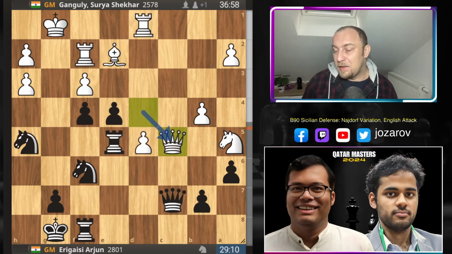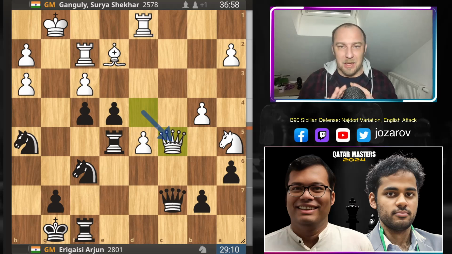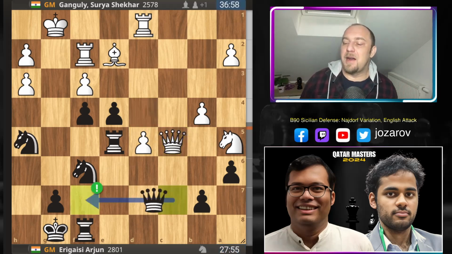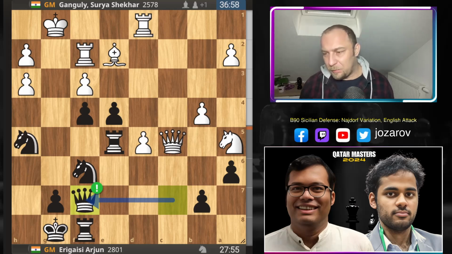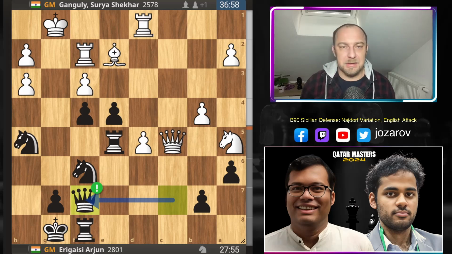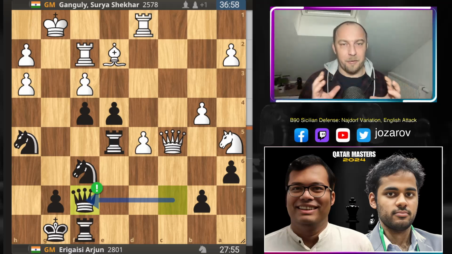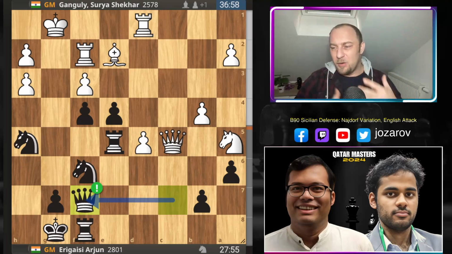But now here queen to c5 played by Ganguly, and now here Arjun is not allowing any counterplay anymore in this particular position. Here Arjun plays queen to f7, which is a great move. He's not allowing now the queens to be off the board, and now he has again a nice attacking formation. Look at this, he has now enormous pressure. The king of white is naked.